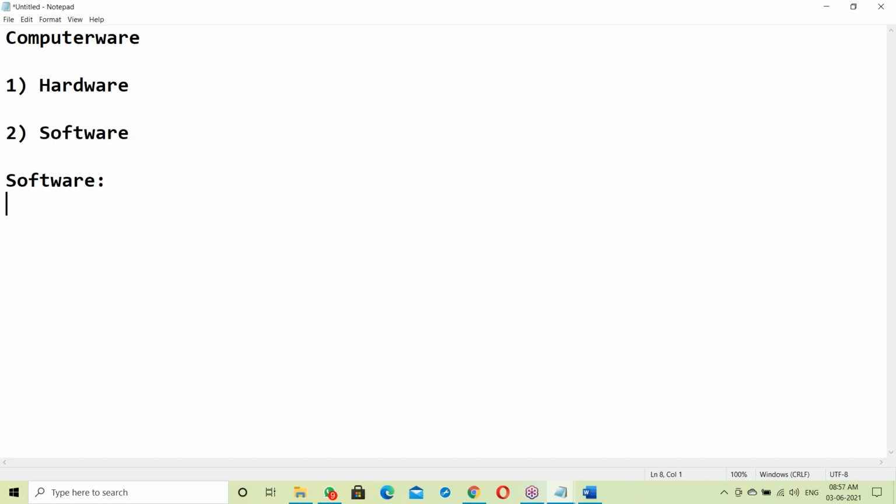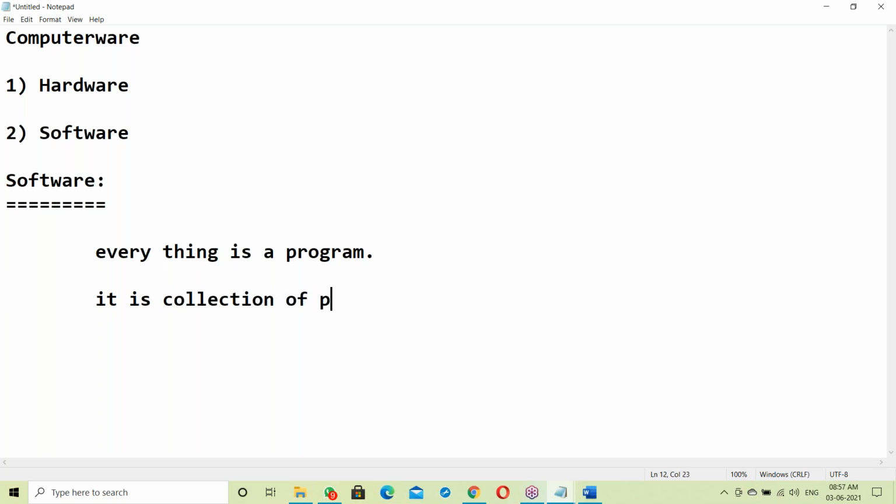So what is software? In software, everything is a program. It's a collection of programs. Simply consider software a collection of programs, like C++, Java, maybe HTML, maybe Python, all the programs.